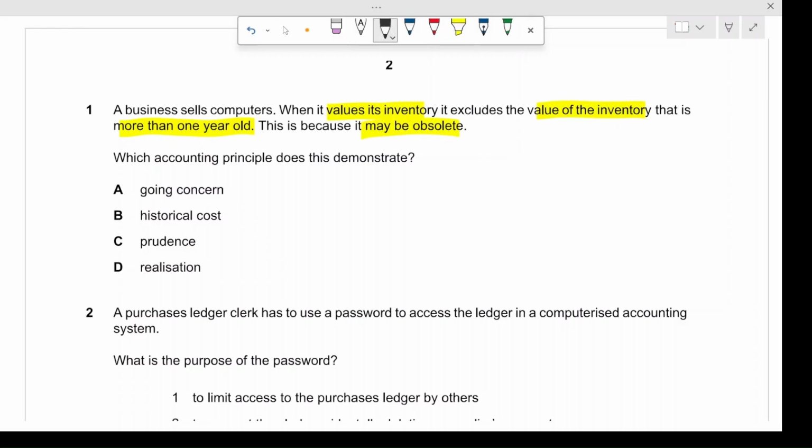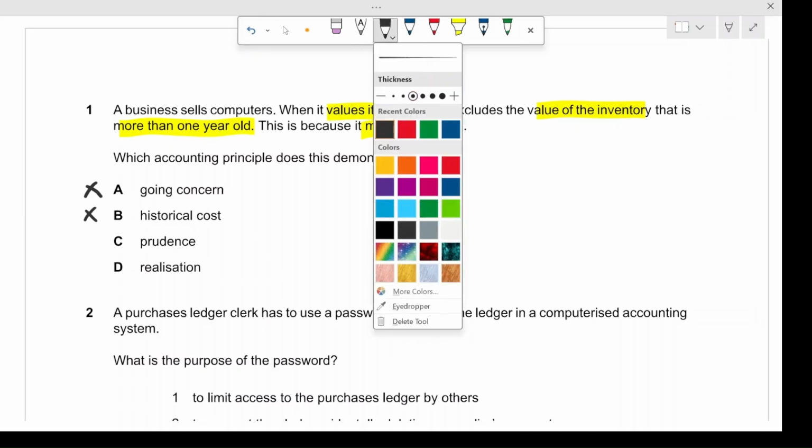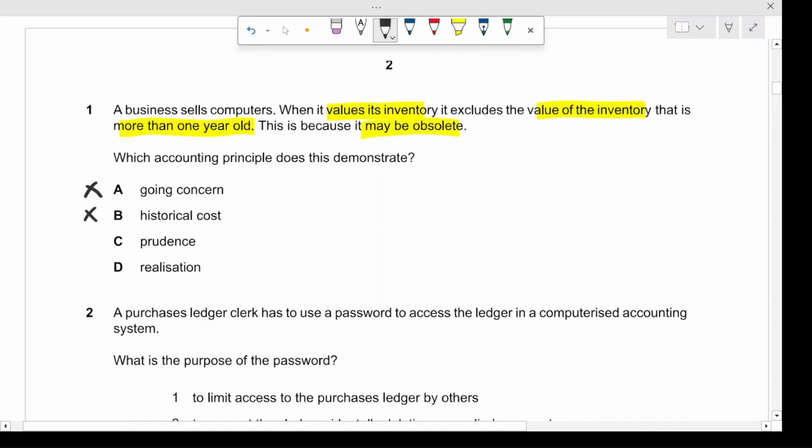The first option is going concern. Going concern means a case in which a company can continue its operations beyond 1 year, which does not apply here, so this one is incorrect. The second one is historical cost. Again, this does not apply here because it refers to something totally different, so this is also incorrect. What about prudence? Prudence refers to the concept of conservatism. Prudence tells us to anticipate losses before they arise, but not to anticipate gains. This leads to a lower but more reliable profit figure. So in this case, the correct answer is prudence.